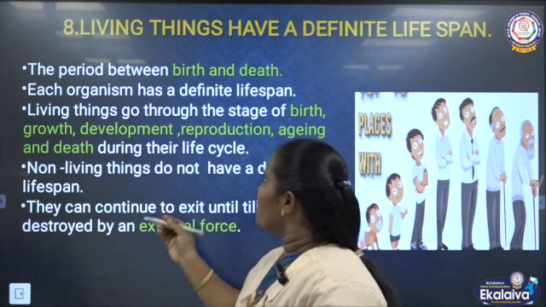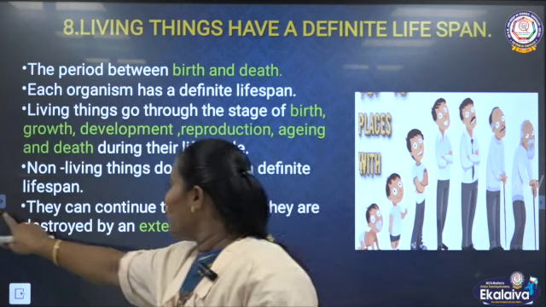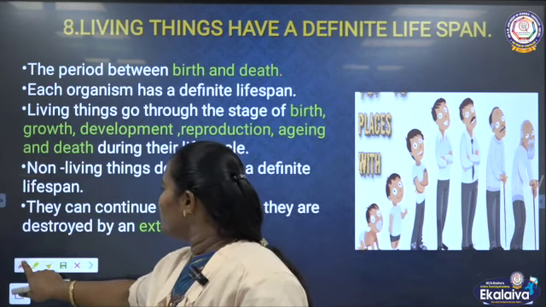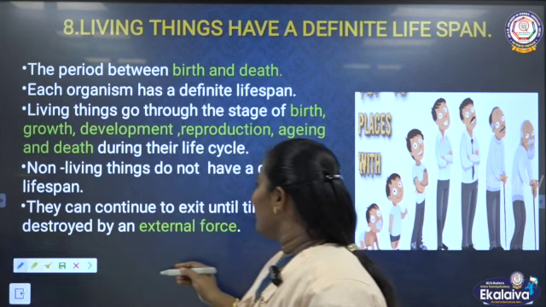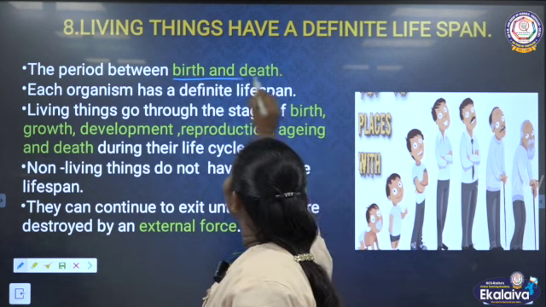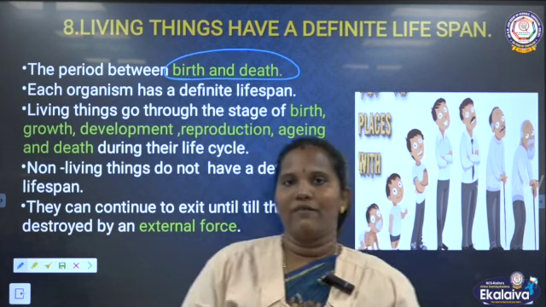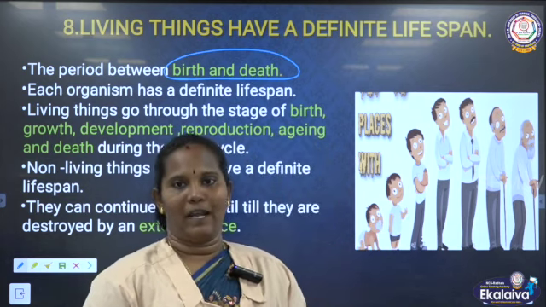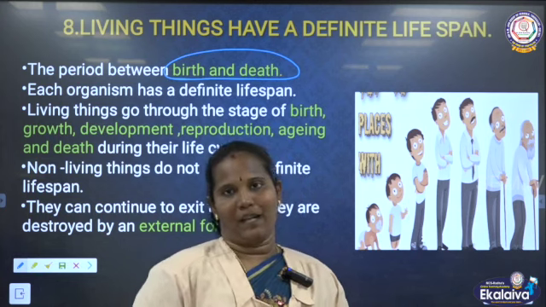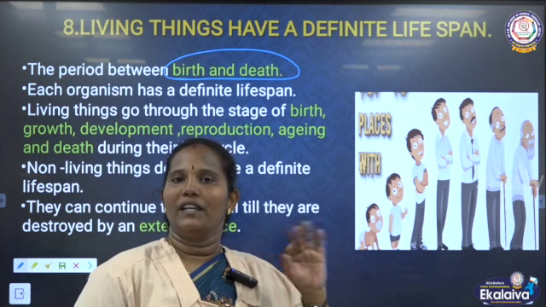See, next topic is living things have a definite lifespan. Lifespan means what, do you know? Lifespan means the gap between birth and death. In between birth and death, the gap is there, no? That is called the lifespan. Each and every organism has a different lifespan. We can say monkeys, lions, plants, everything has a different lifespan.